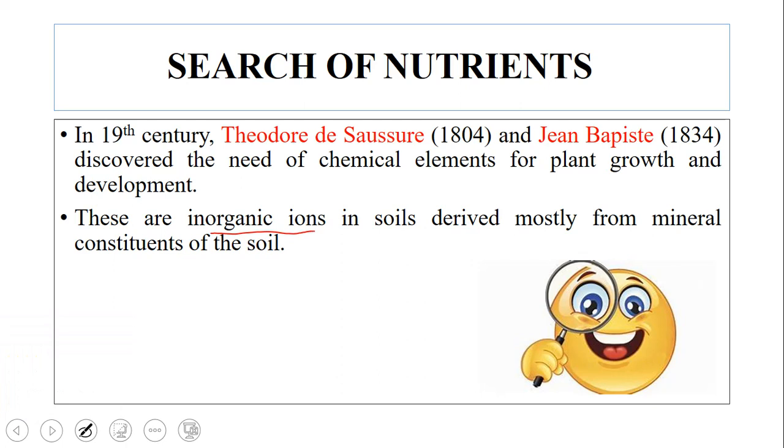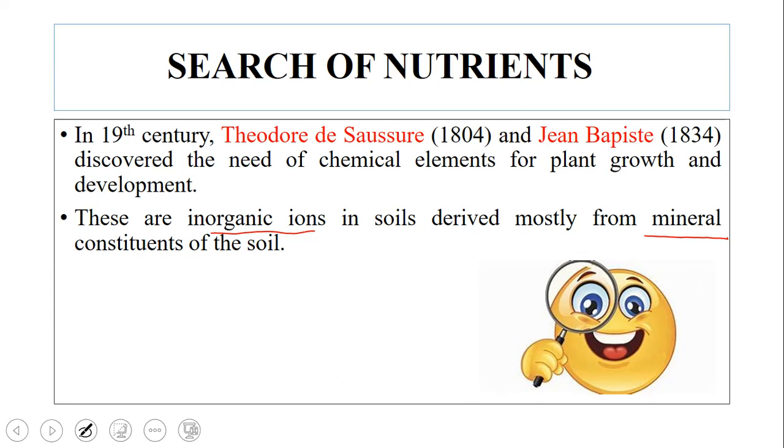These inorganic ions are mostly derived from mineral constituents of the soil. And in soil science you must have learnt about different rocks and minerals, clay minerals, aluminum silicate. So you must have learnt about all those things.